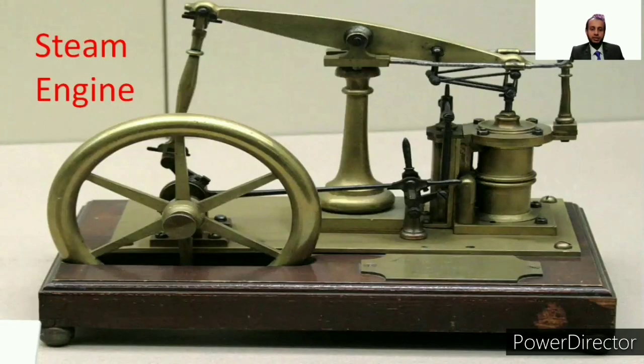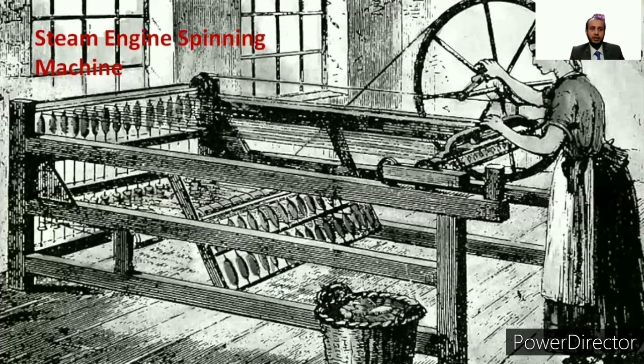This is the picture of a steam engine. And this is the picture of a steam engine spinning machine. It was very popular more than 300 years ago in Europe. And that is why our famous muslin sari was destroyed because of the spinning machine. Dear learners, right now I am showing you a video regarding the steam engine and its contribution in Europe.